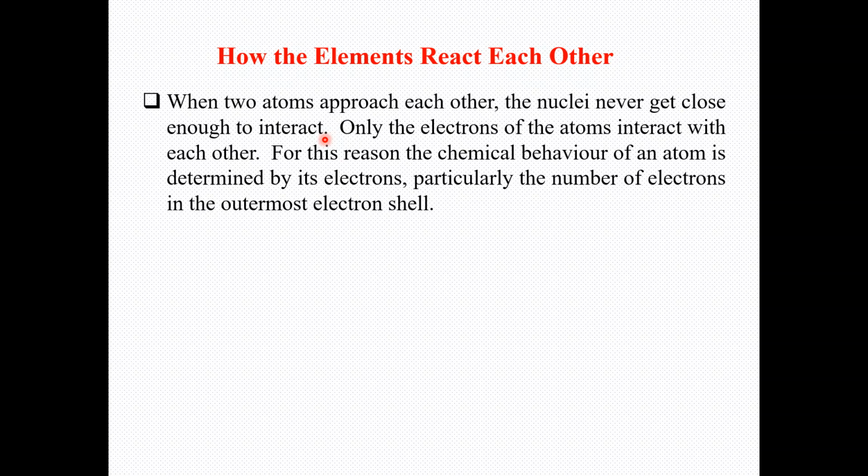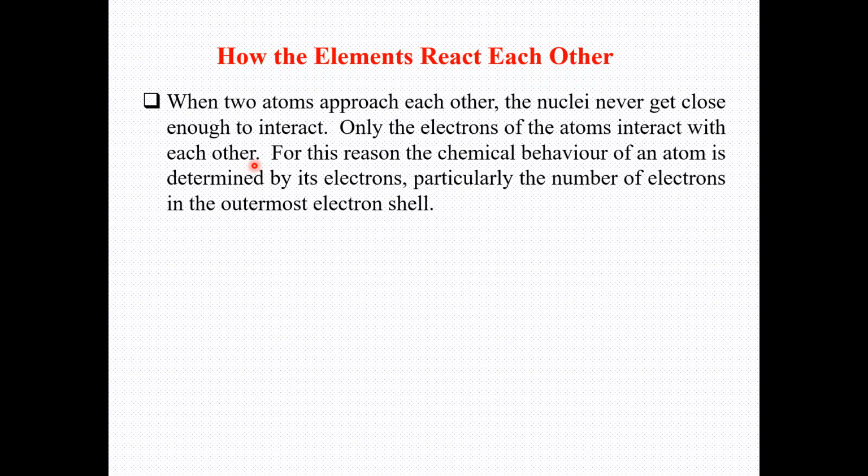So how does a chemical reaction occur? We remember, during chemical reactions, only the electrons of the atoms interact with each other. I mean, the reason for the chemical reaction is the activity of the electrons in the atom.